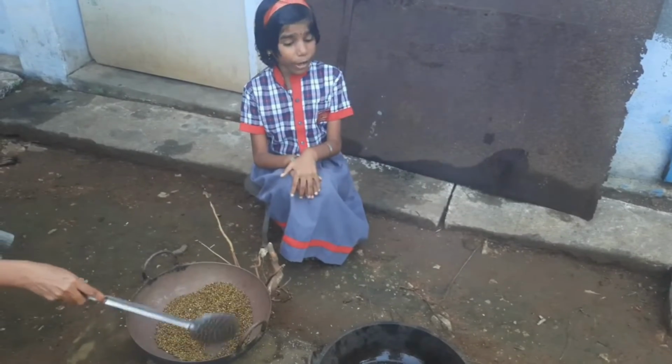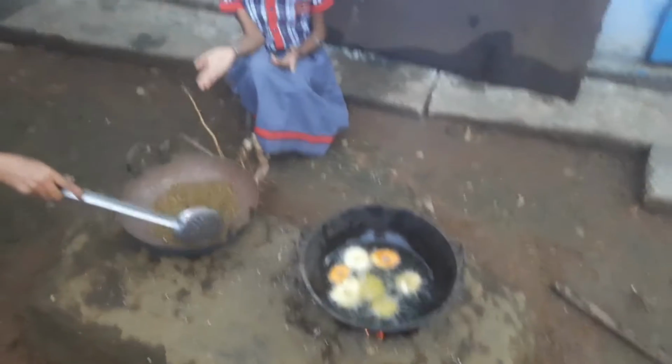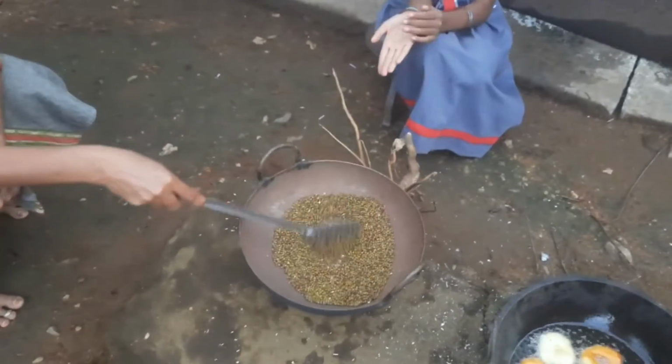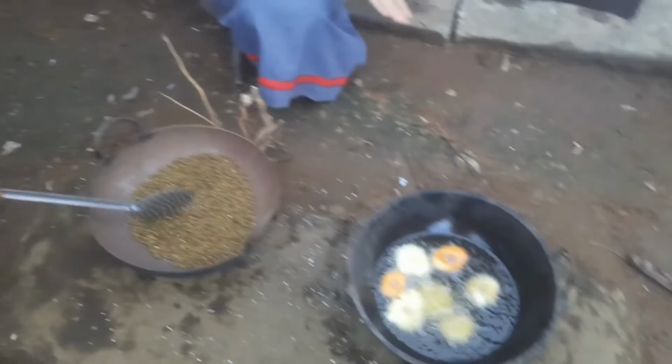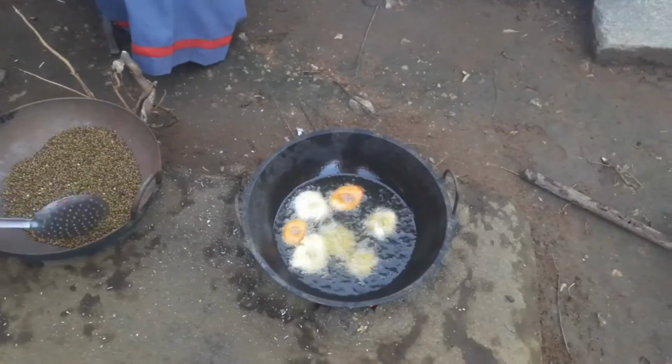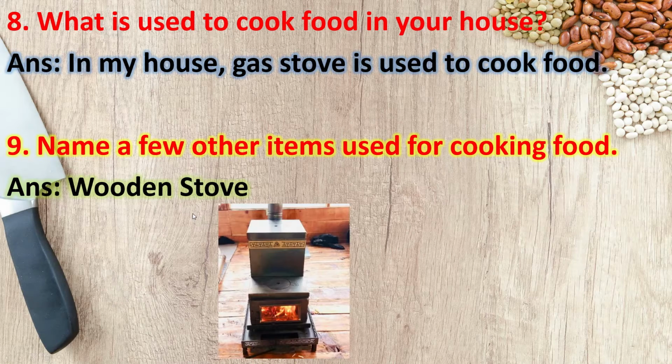Now I am going to tell the difference between frying and roasting. Roasting will be done without oil. Frying will be done with oil. What is grilling? This is another kind of cooking. Meat and some vegetables are sometimes cooked over direct heat. This is called grilling.